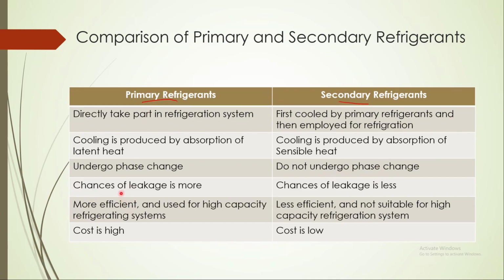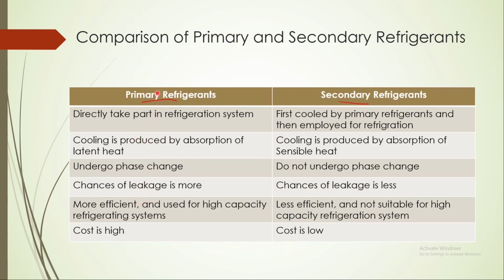For primary refrigerants the chance of leakage is higher because of pressure fluctuation. In the condenser there is high pressure present in the system, which is why there is a chance of leakage. Secondary refrigerants, however, stay at constant temperature. There is only heat transfer, no compression and so on, so the chance of leakage is very low.